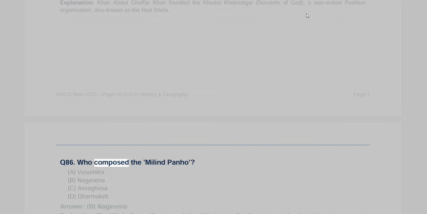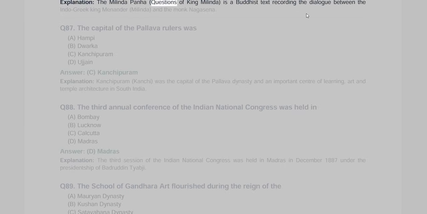Q86. Who composed the Milind Panho? A. Vasumitra, B. Nagsena, C. Aswaghosa, D. Dharmakirti. Answer, B. Nagsena. Explanation. The Milinda Panha, Questions of King Milinda, is a Buddhist text recording the dialogue between the Indo-Greek king Menander, Milinda, and the monk Nagsena.